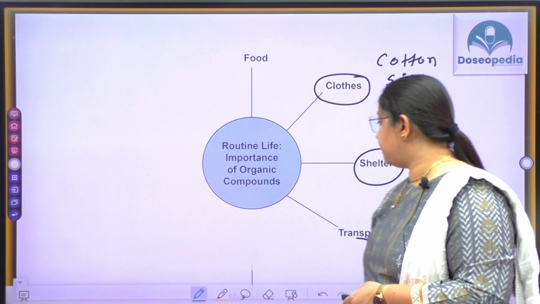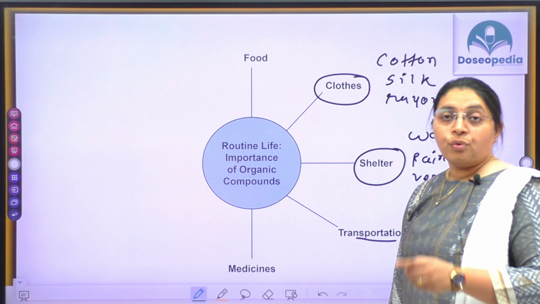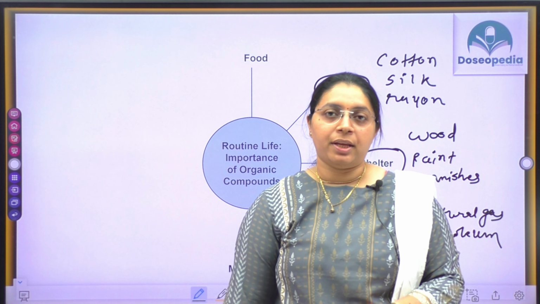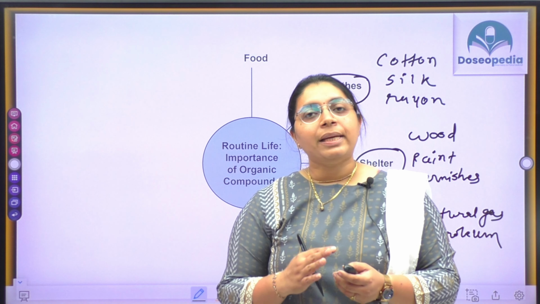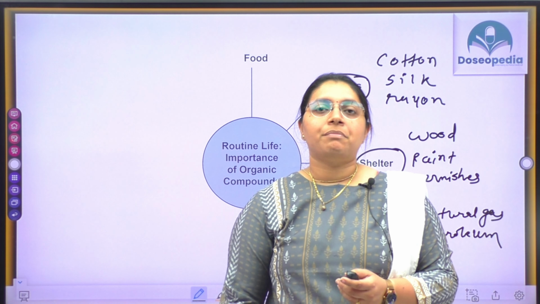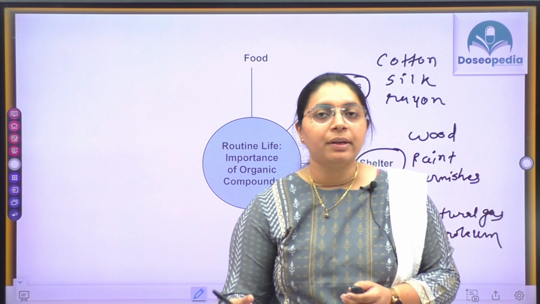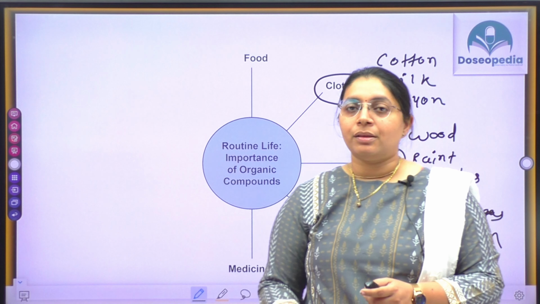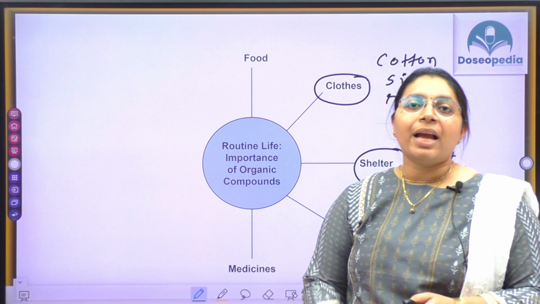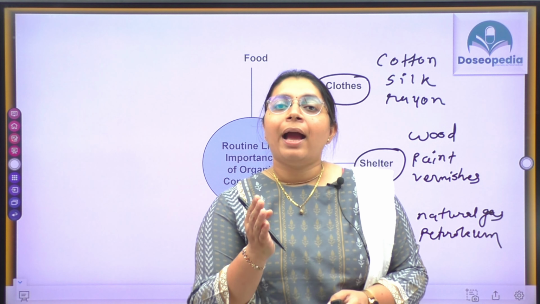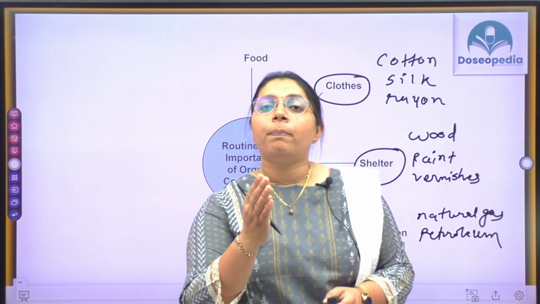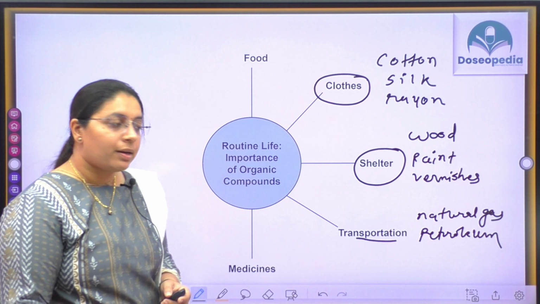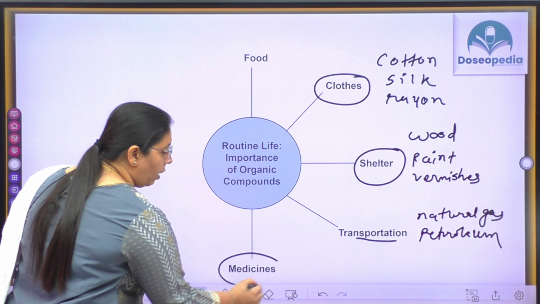Next is medicines. Without medicines, we cannot even imagine human life nowadays. So many infectious diseases, disorders and disabilities are there. For the survival of human beings, we need medicines, like penicillin G, anti-diabetic medicines, paracetamol. Most of the medicines are organic compounds.